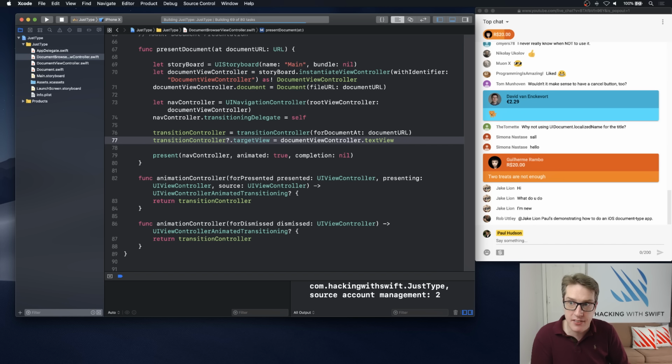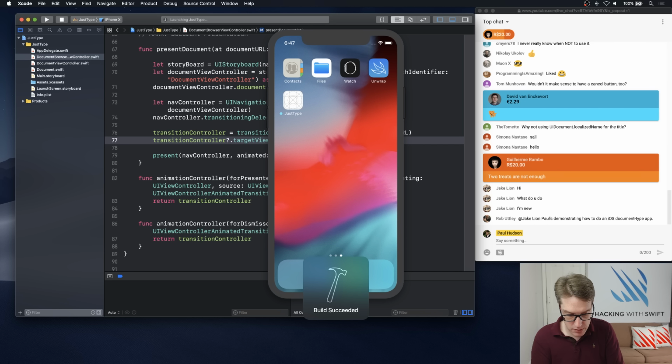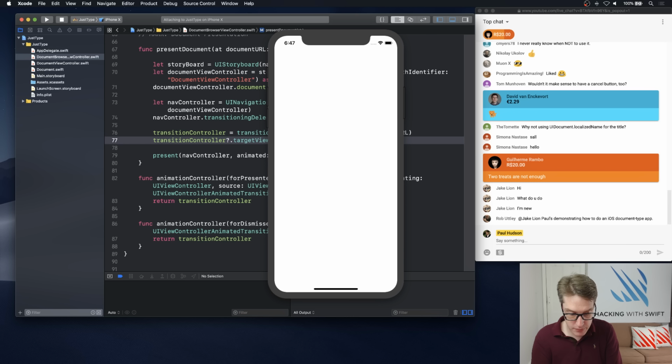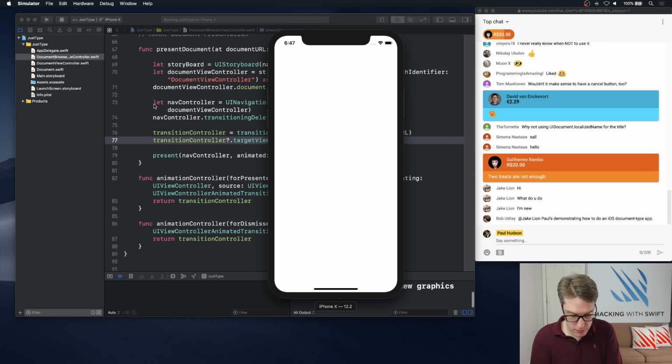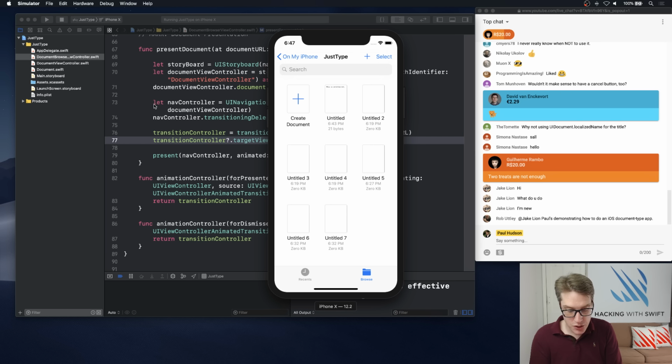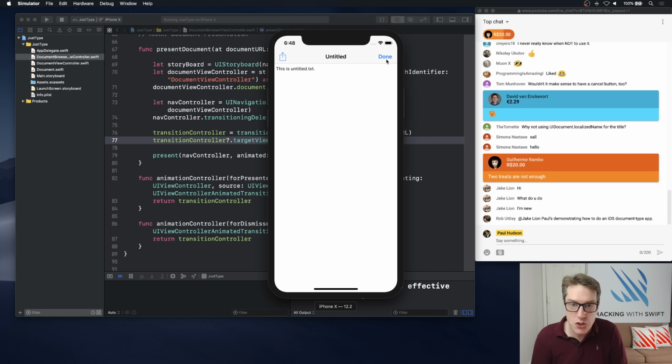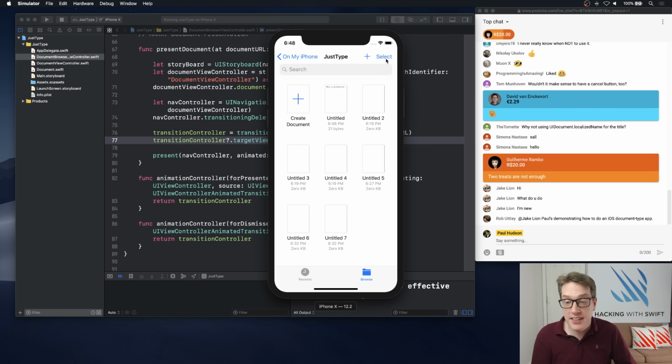Let's build and run that. See how it looks. Okay, so you can now see we have our untitled file here. You can see it in tiny text here. This is untitled.txt. I'll press on that, and now you see it zooms up. It's sort of automatic animation, fly like that. There we go.